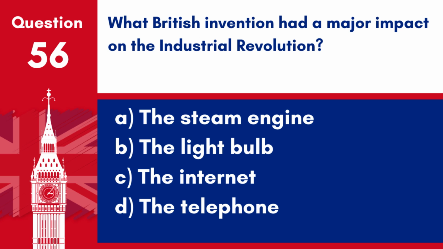Question 56. What British invention had a major impact on the Industrial Revolution? A. The steam engine. B. The light bulb. C. The Internet. D. The telephone. Answer: A. The steam engine. The steam engine had a major impact on the Industrial Revolution.